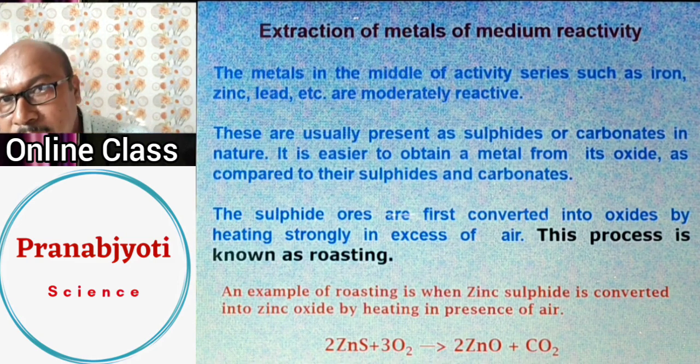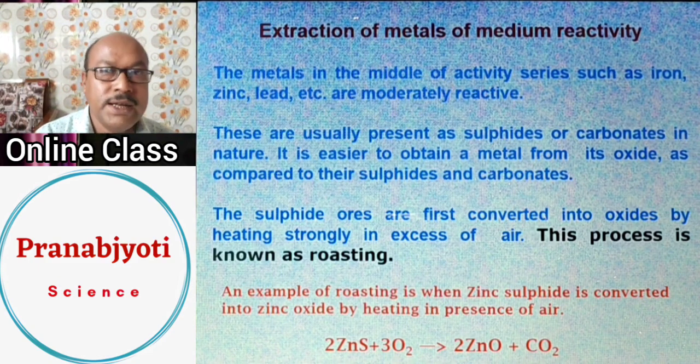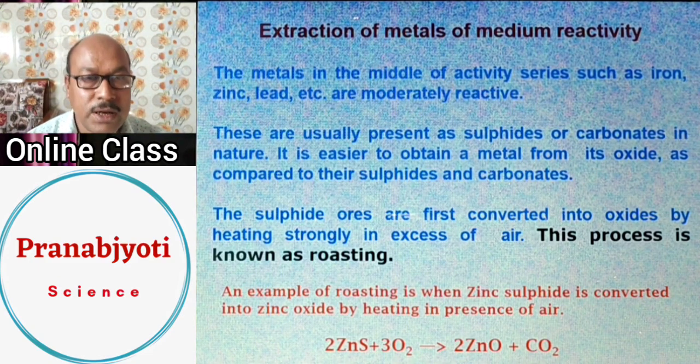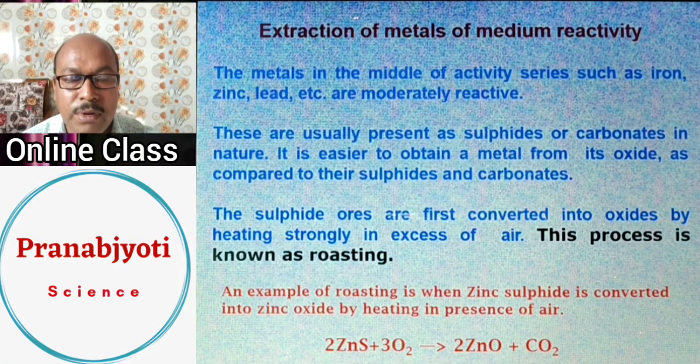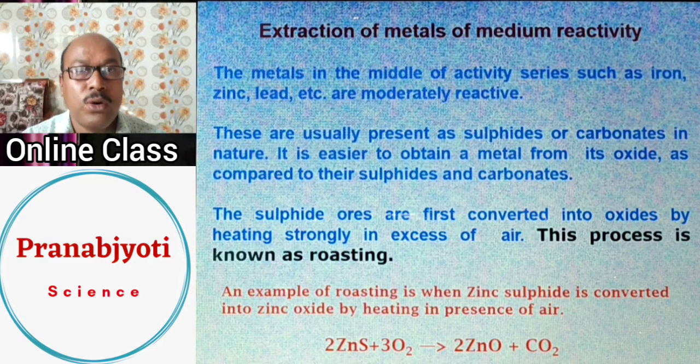Apart from zinc, it may be iron, which is present in the form of hematite, an oxide, or iron sulfate, ferrous sulfate. In the different forms, these metals are available in the form of ore. Now, sulfide ores or carbonate ores are not easy to use to get the particular metal, that is, from the carbonate or sulfide ore.